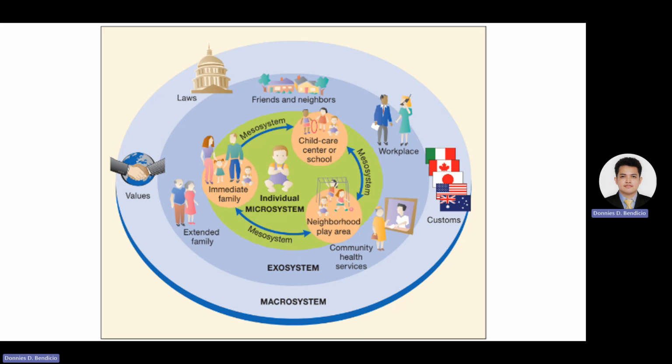So, overall, Bronfenbrenner's ecological systems theory provides a framework for understanding how various environmental systems at different levels, such as microsystem, exosystem, and macrosystem, interact and influence human development. It highlights the interconnectedness of these systems and emphasizes the importance of considering both direct and indirect influences on an individual's growth and well-being.